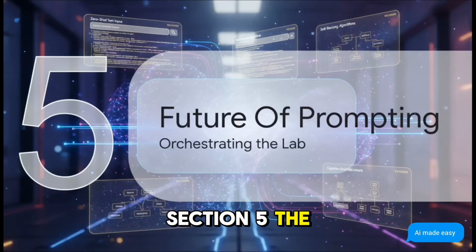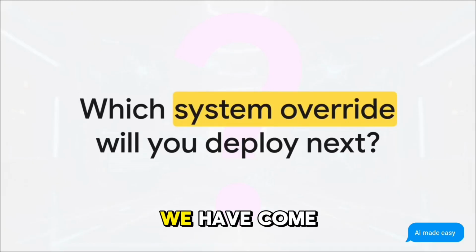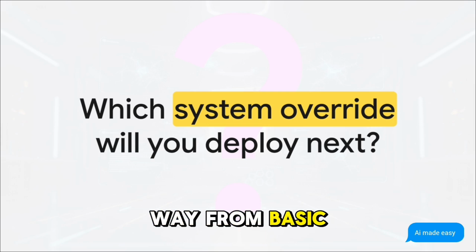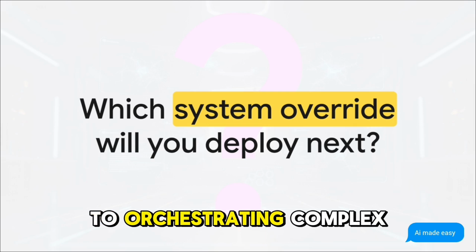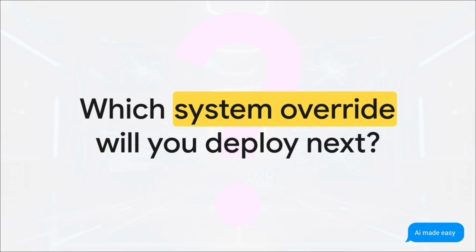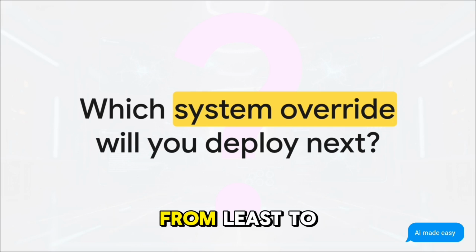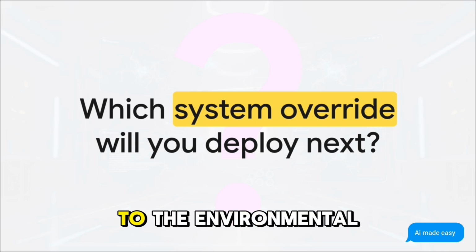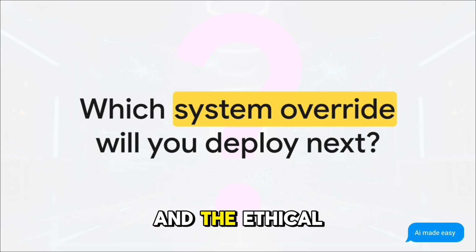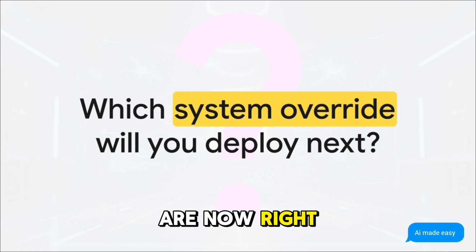Section 5. The future of prompting. Orchestrating the lab. Wow, we have come a remarkably long way in this explainer, traversing all the way from basic zero-shot text inputs to orchestrating complex, self-revising, web searching, cognitive branching neural networks. We are no longer just prompting, we are engineering cognitive architectures. From least to most decomposition and the dynamic branching logic of tree of thoughts, to the environmental interactions of REACT and the ethical boundary testing of constitutional AI, these incredible tools are now right in your hands.